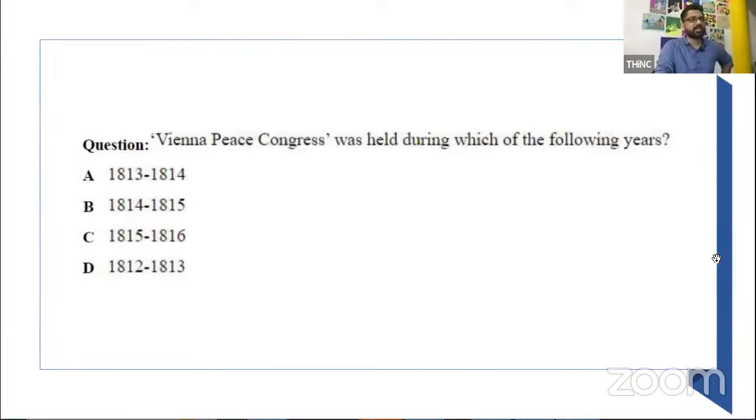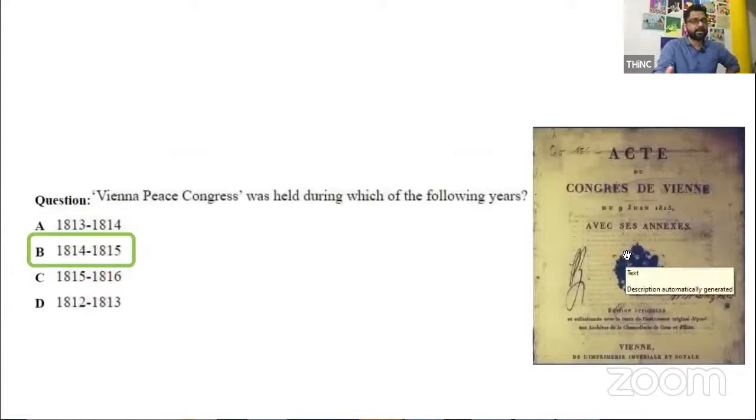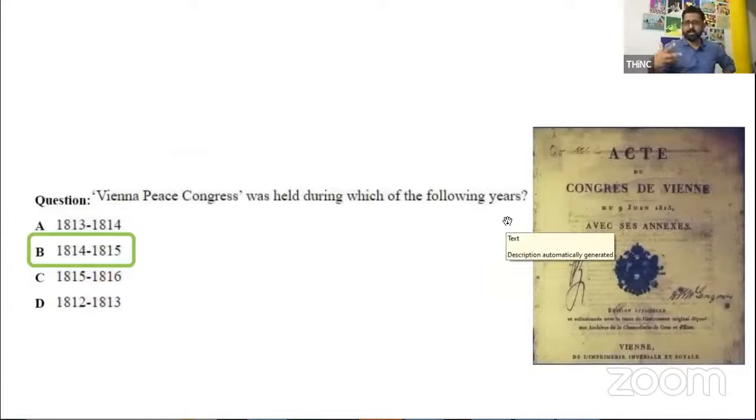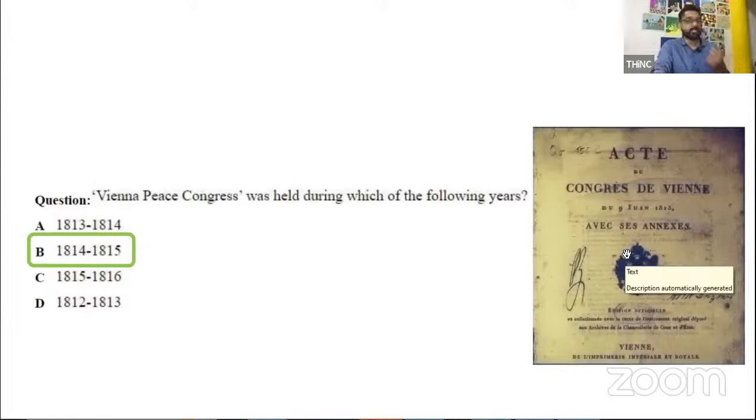That's it. So the Vienna Peace Congress basically happened in 1814, 1815. It was something related to the Napoleonic wars. After Napoleon losing, they wondered if the French Revolution would be spreading around. I'm not that much aware of it, to be frank. I had to look through it to figure out the answer. I was also not aware of it, but still there would be questions like this. I don't have any idea why they've asked this also.